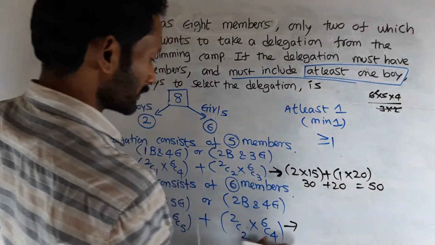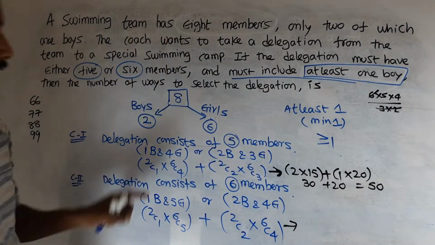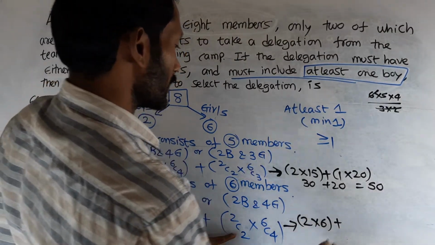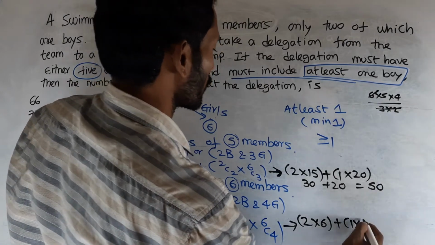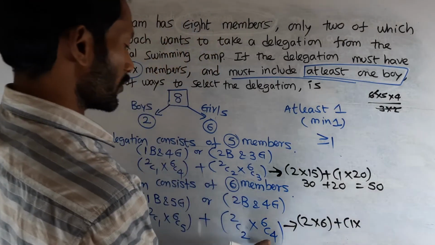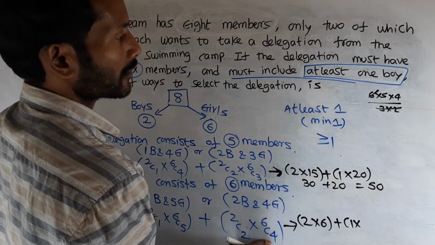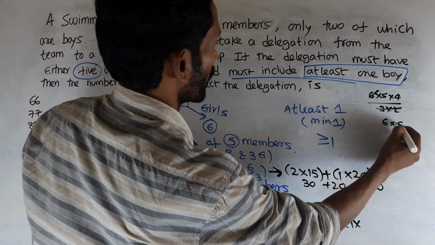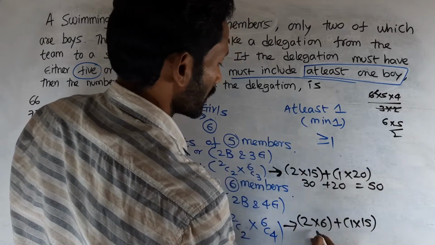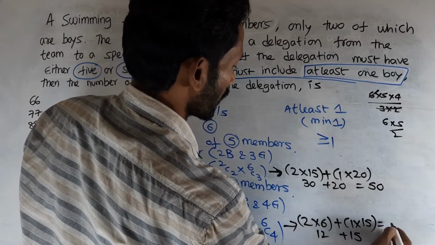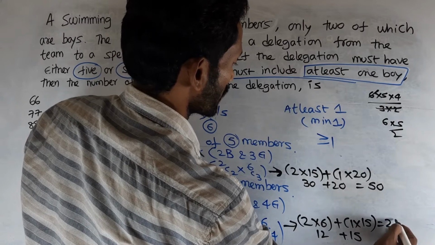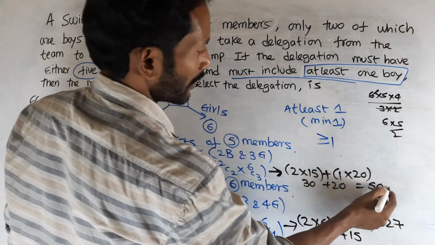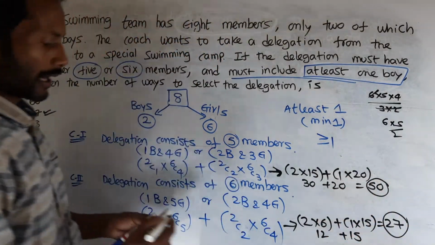Result of the second case: 2C1 is 2, into 6C5 which is 6, plus 2C2 which is 1, into 6C4 which is 15, 6 into 5 by 2 factorial. So 12 plus 15, 27. So 50 plus 27, 77. Which one is the right option? Second option, 77. I hope you are understanding.